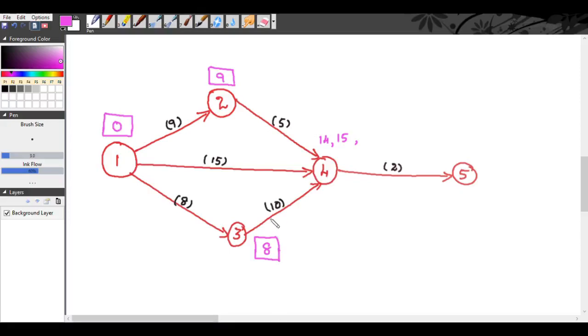And 8 plus 10, 18 days. So we have to take the longest duration, so that we start event 4 only after 18 days, that is on the 18th day. Otherwise these activities will not be completed. So here the earliest event time is 18.